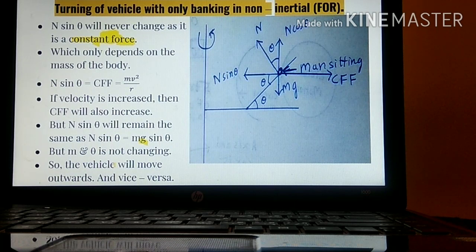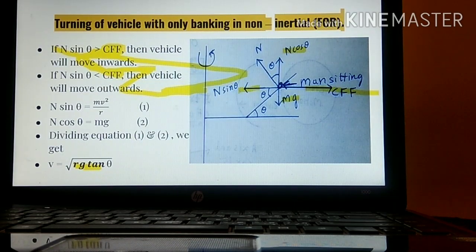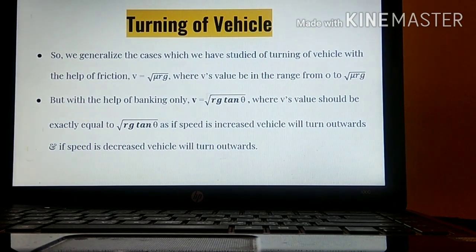So over here, whatever they said has only been mentioned again. The vehicle has to move with always constant speed in order to move in a circular track. If the centrifugal force increases or decreases, the vehicle will either move inwards or outwards. So the generalized thing, whatever we have got according to turning of a vehicle with the help of friction, we have got the value V equals root mu rg, where V's value is in the range from 0 to root mu rg.